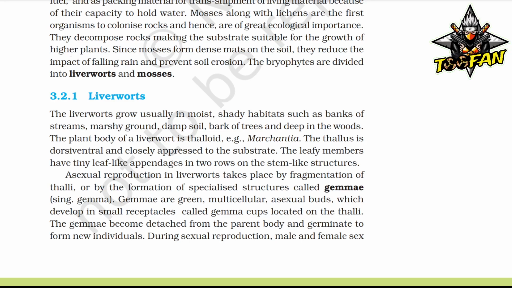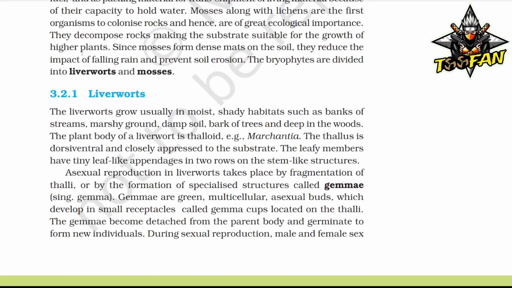Asexual reproduction in liverwort takes place by fragmentation of thalli or by formation of specialized structures called gemmae, single gemma. Gemmae are green multicellular asexual buds which develop in small receptacles called gemma cups located on the thalli. The gemmae become detached from the parent body and germinate to form new individuals.